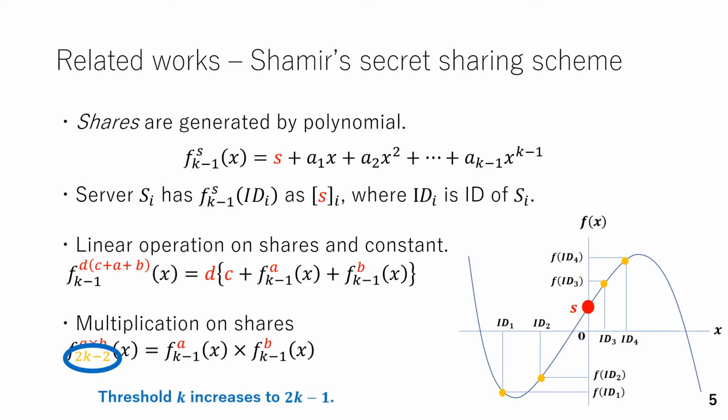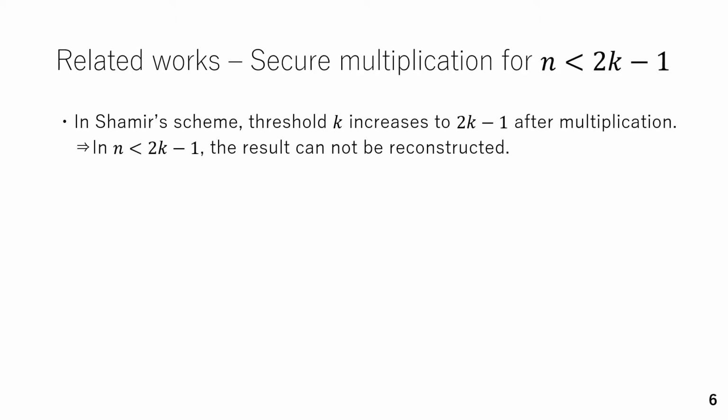However, after multiplication, the degree of the polynomial increases from k-1 to 2k-2. This means the threshold k increases to 2k-1 after multiplication. Therefore, in the setting where n is smaller than 2k-1 in Shamir's scheme, the multiplication result cannot be reconstructed because sufficient shares don't exist.